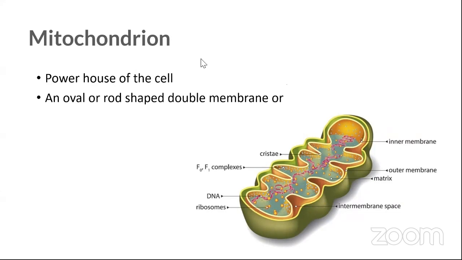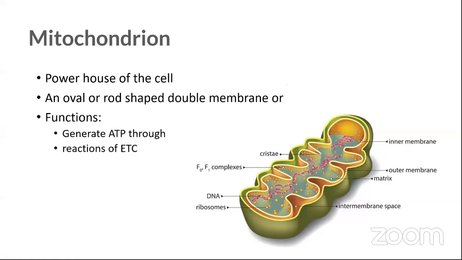So look at this. It's just like a simple, funny structure, okay? But it is doing one of the main important works in your cell, right? So it is a double-layered organelle. Can you see outer membrane and inner membrane, right? And of course, you don't need to remember all of these words. If you are interested, you can learn more about it, right? And the function is it generates ATP through reactions of ETC.